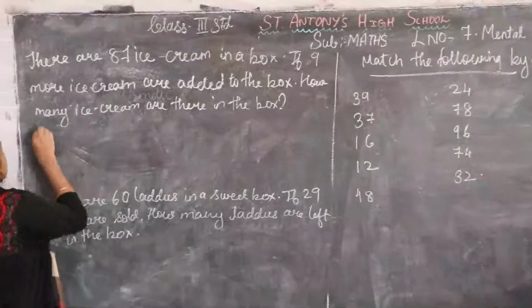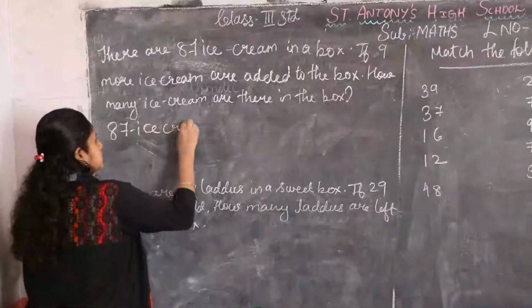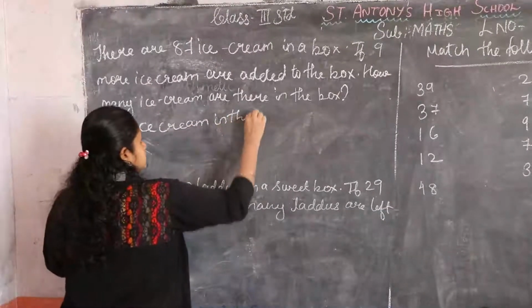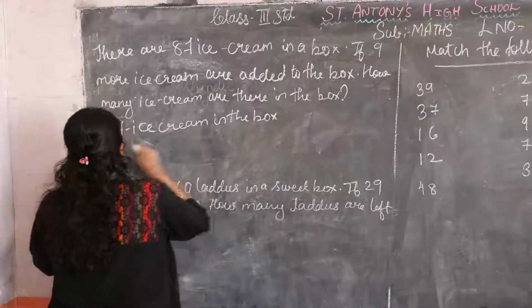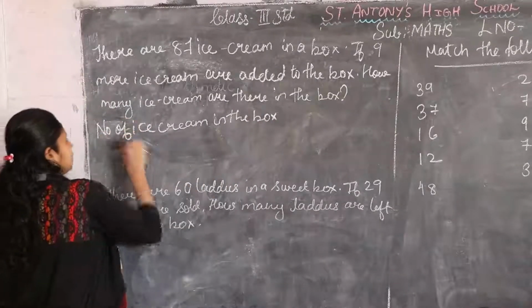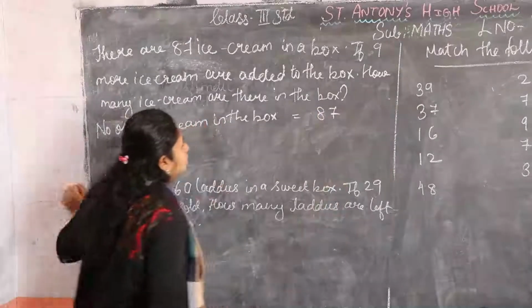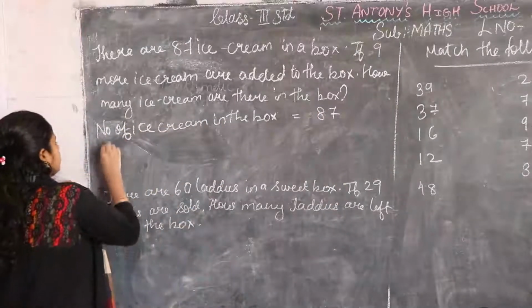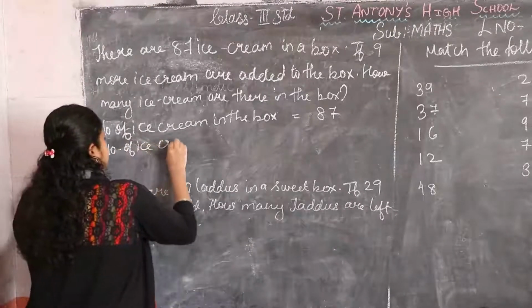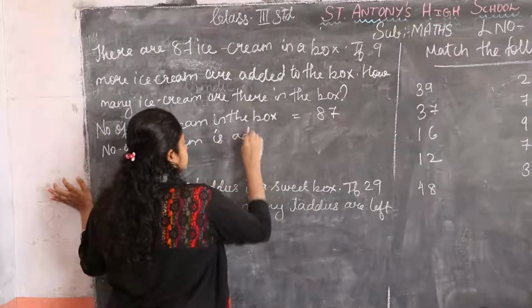So 87 ice creams in the box. Number of ice creams in the box is equal to 87. Okay, next number of ice creams is added